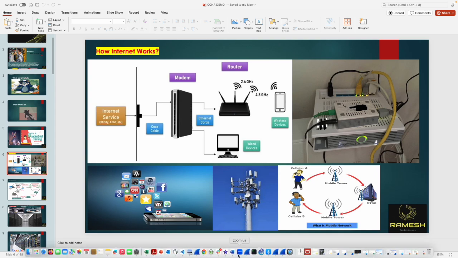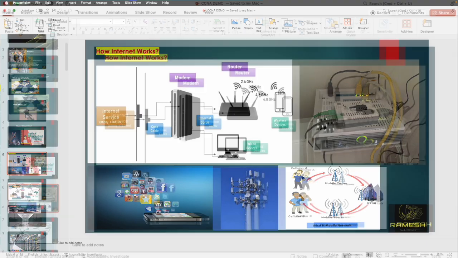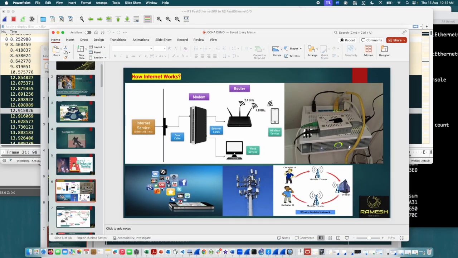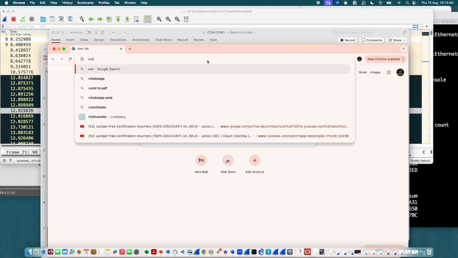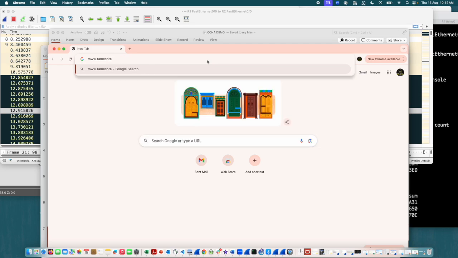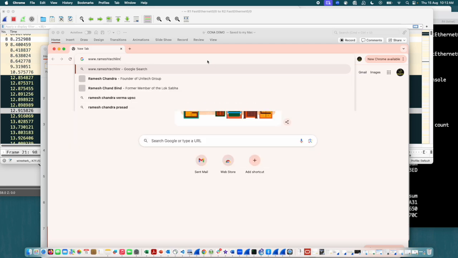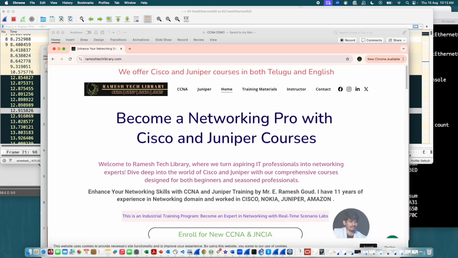If you want to check the syllabus and how I designed these courses, you can check it on my website. I think you have the website details: www.rameshtechlibrary.com. Once you enter here, you will see this.